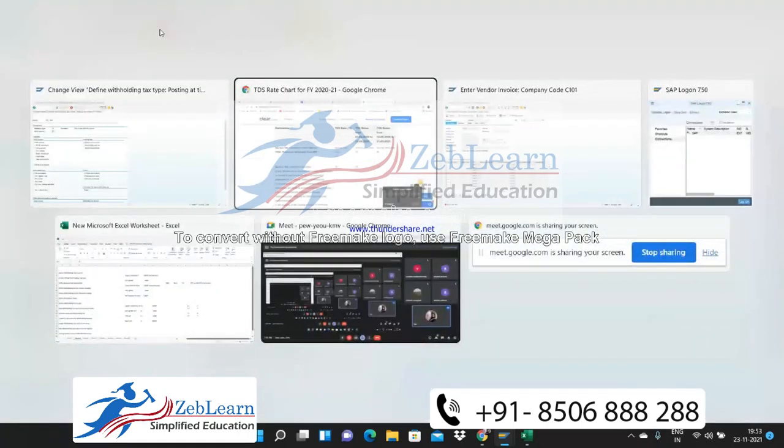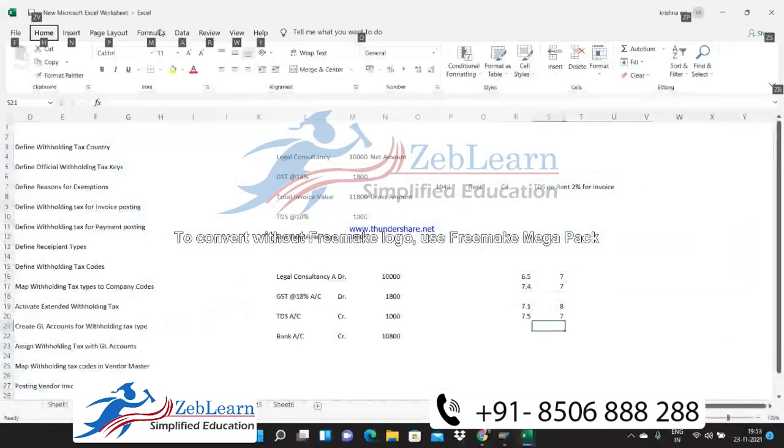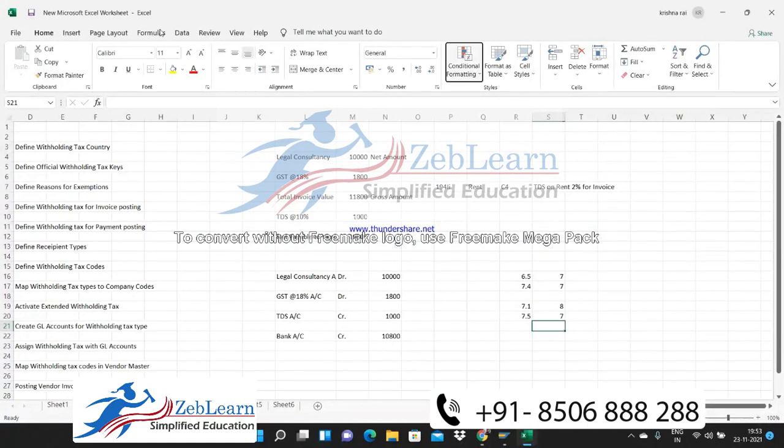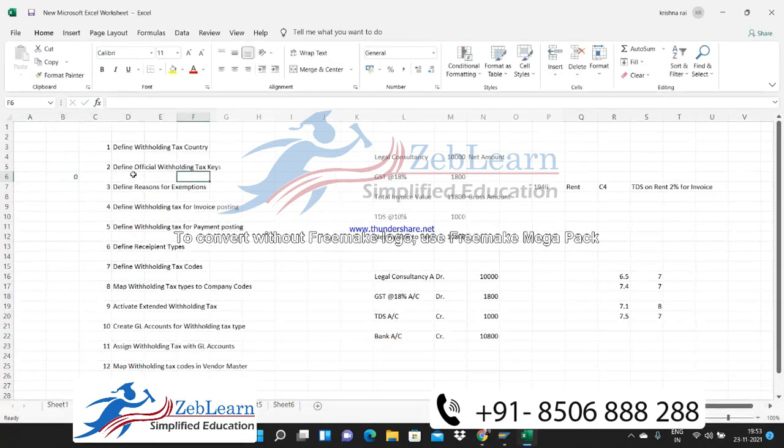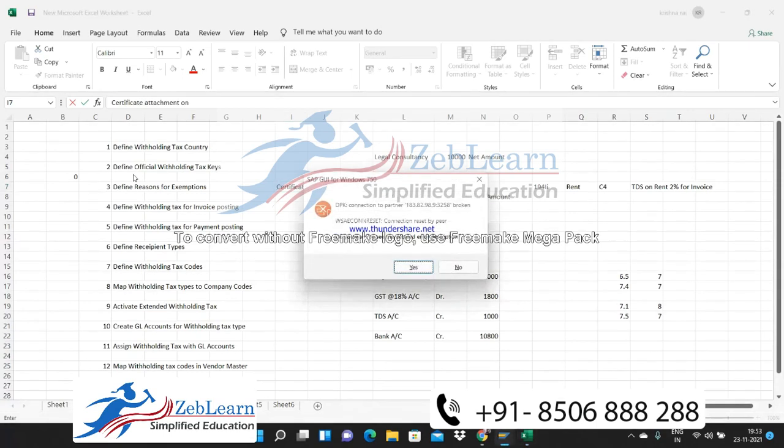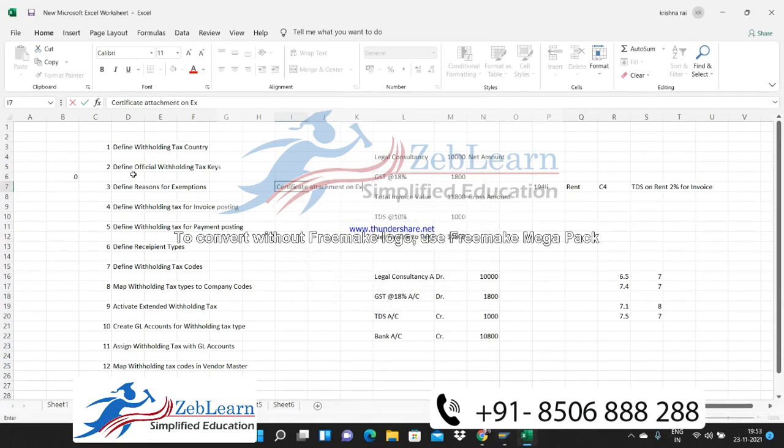Certificate attachment for reference, that I have not checked yet.